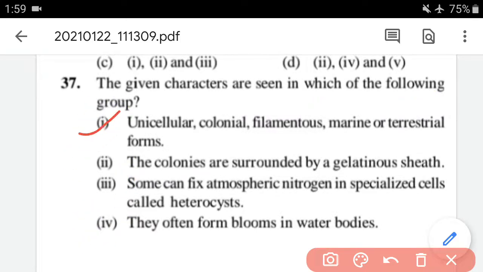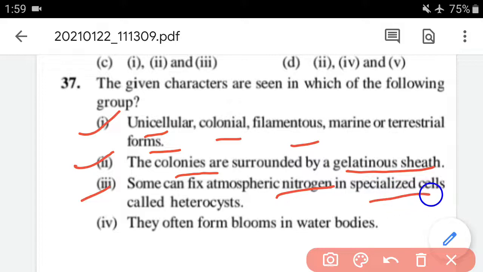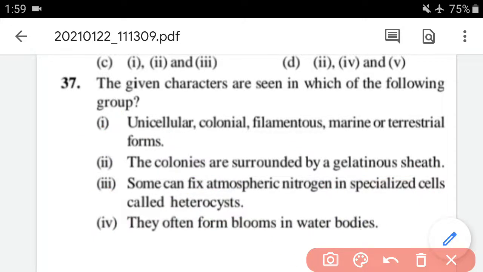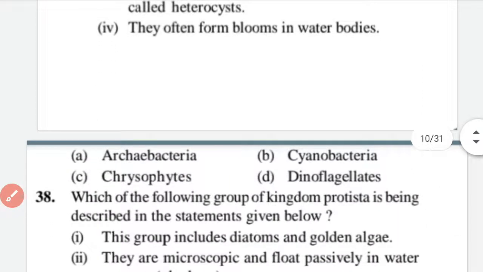So option A is unicellular, colonial, filamentous, marine or terrestrial forms. Second, the colonies are surrounded by a gelatinous sheath. Third one is, some can fix atmospheric nitrogen in specialized cells called heterocysts. And the fourth one is, they often form blooms in water bodies. So here we have to identify the group. So the groups are given below: Archaebacteria, Cyanobacteria, Chrysophytes, Dinoflagellates.